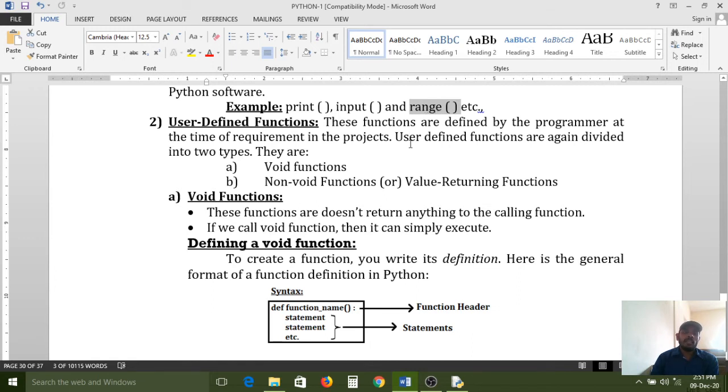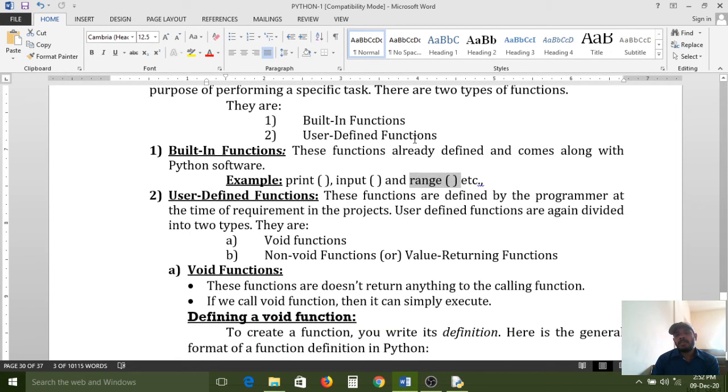The range function is available in three ways: range function with one argument, range function with two arguments, and range function with three arguments. Already we have discussed this earlier. If you want to know about the range function, just listen to the previous classes on looping statements, repetition structures. Then you can understand about the range function. So this is also a predefined function, nothing but a built-in function. Built-in means it has already been developed. We can just use that function.